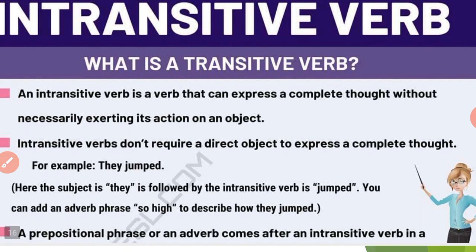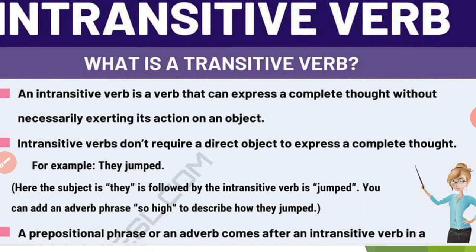Now, intransitive verb. An intransitive verb is a word that can express a complete thought without acting on an object. Intransitive verbs don't require a direct object to express a complete thought. For example, "They jumped."